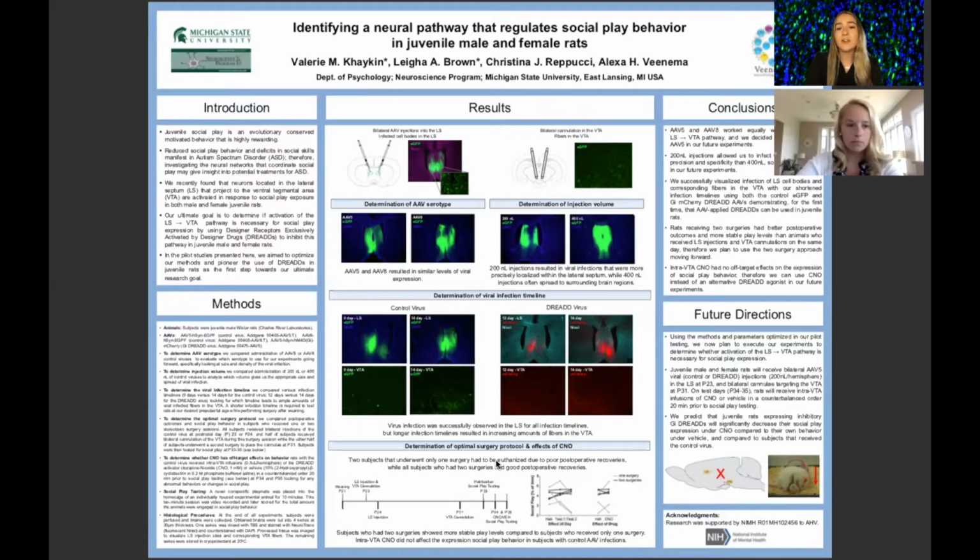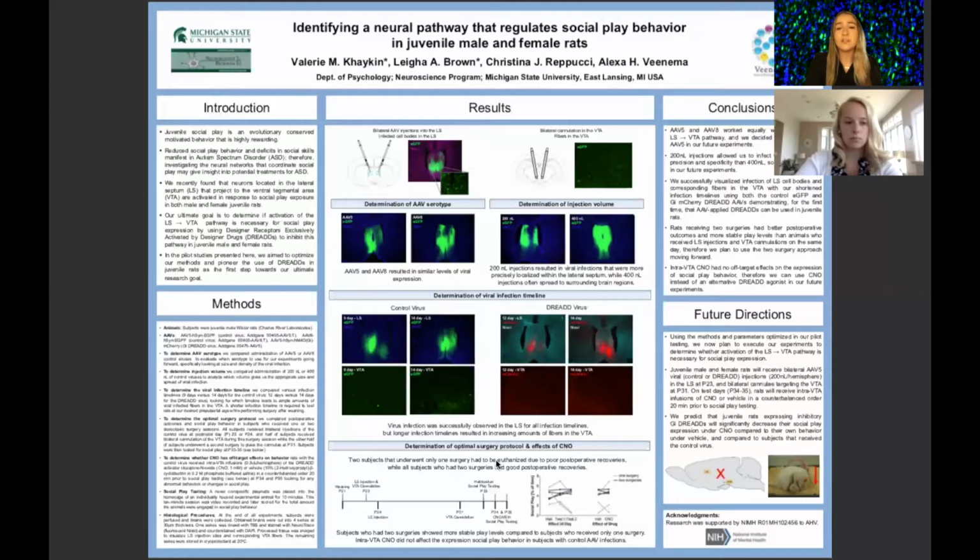Previously, we found that the neurons located in the lateral septum, or LS, that project to the ventral tegmental area, or VTA, are activated in response to social play exposure in both male and female juvenile rats. Our overall goal is to determine if the activation of the LS to VTA pathway is necessary for social play expression. We'll use designer receptors exclusively activated by designer drugs, also known as DREADDs, to study this.